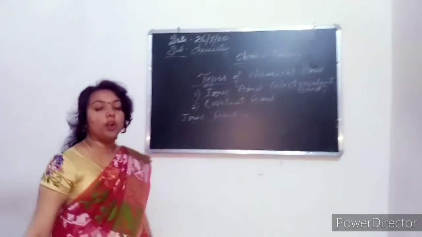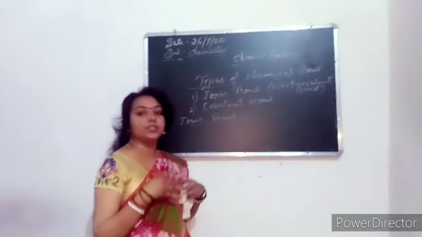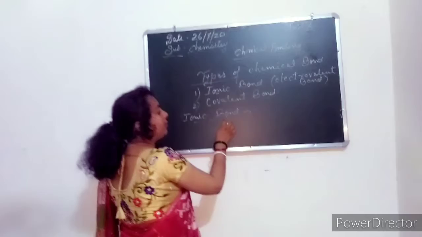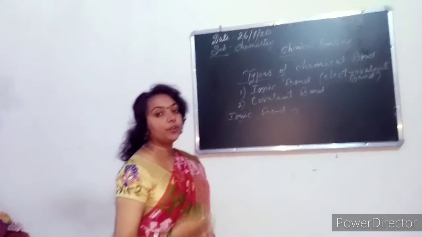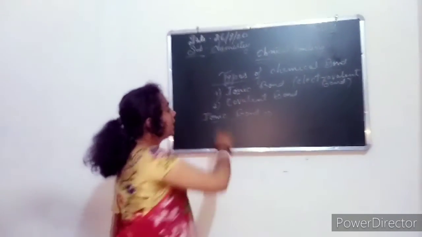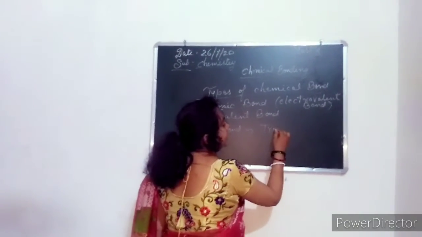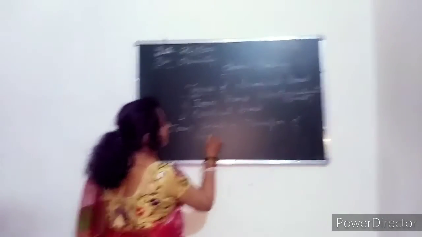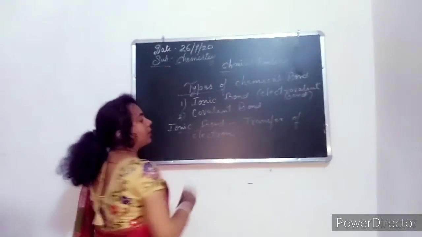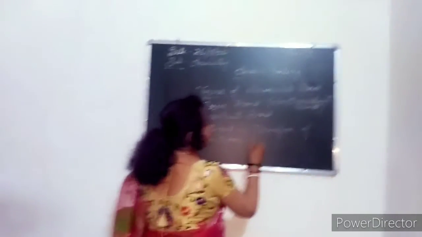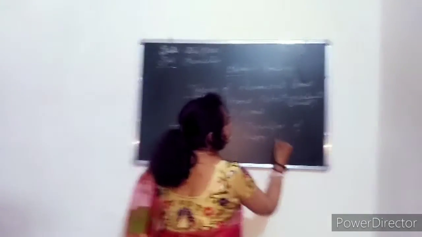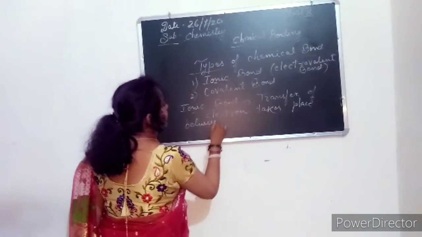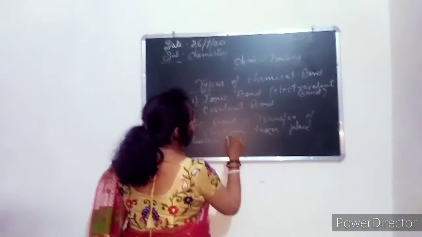What do you mean by bond? A bond is the linkage, the force of attraction between two atoms. Now, an ionic bond is the bond formed by the transfer of electrons between two atoms. Transfer of electrons takes place in the ionic bond, between two atoms.